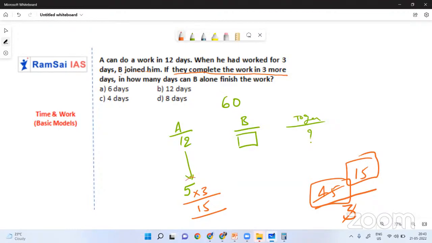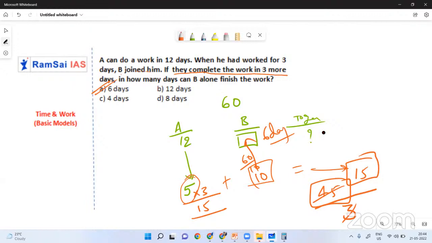Okay. A is eating 5 laddus. So B should eat how many laddus to make it 15? B has to finish 10 laddus per day, na? Yes or no? A is finishing 5 laddus, but together they are finishing 15 laddus. So how many laddus B should finish alone? 10 laddus. If B can finish 10 laddus per day, alone he can finish the total work in how many days? 6 days. The same diagram, if you use the diagram, you will get the answer. B alone can finish the total work in 6 days itself. So it is very simple. Hope you got it.